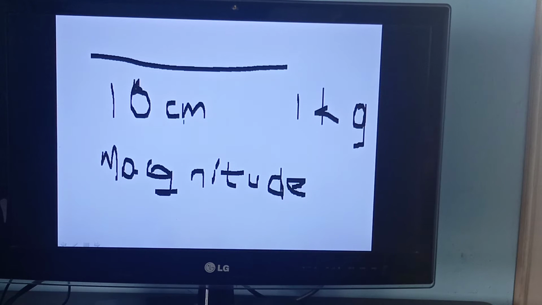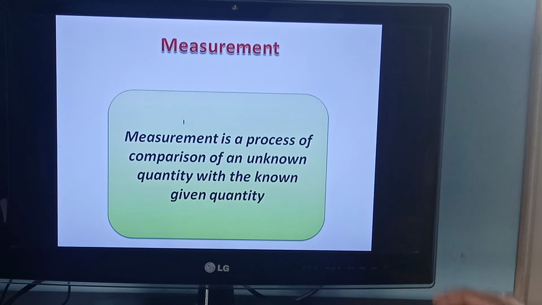Okay, now let's go to the next topic. Measurement. Now just understand this definition. Measurement is a process of comparison of an unknown quantity with the known given quantity. Now don't put your hands on your head to understand this definition. Once again, read it: measurement is a process of comparison of an unknown quantity with the known given quantity.